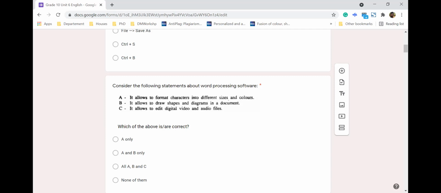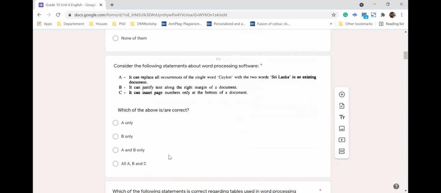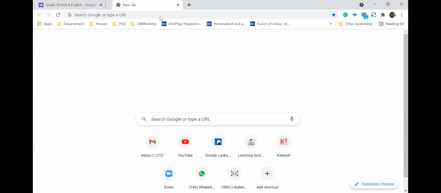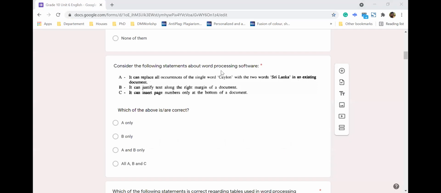So the answer should be A and B only. The next question, that is the third one.